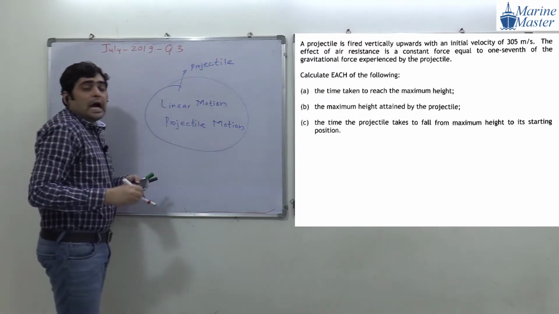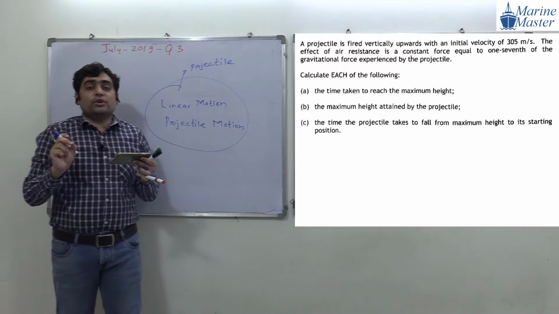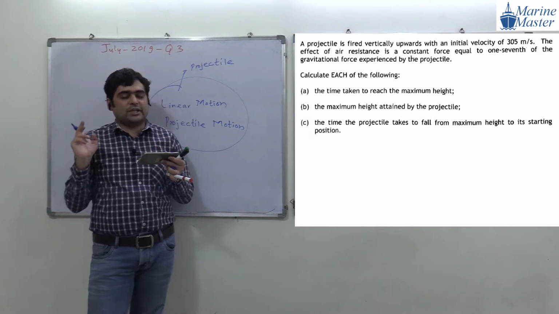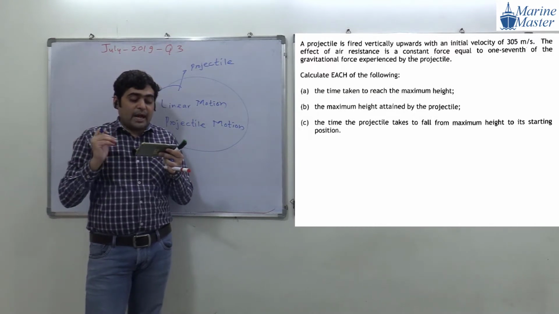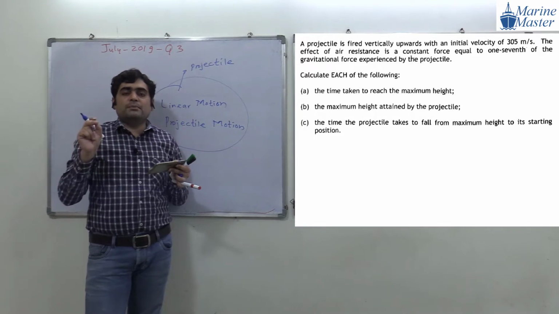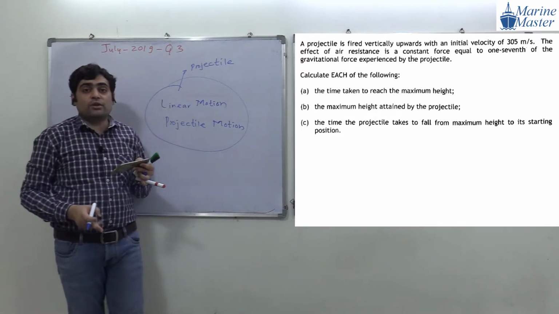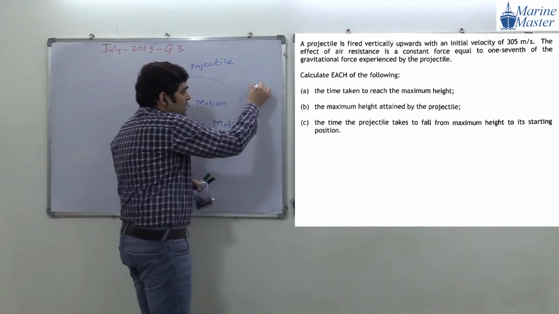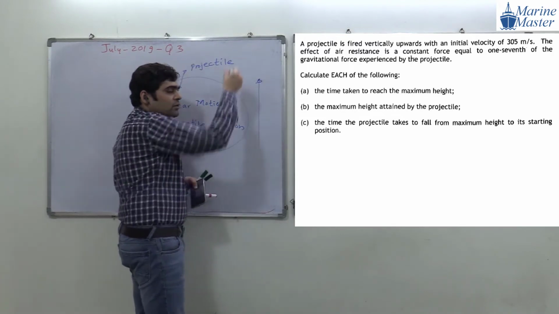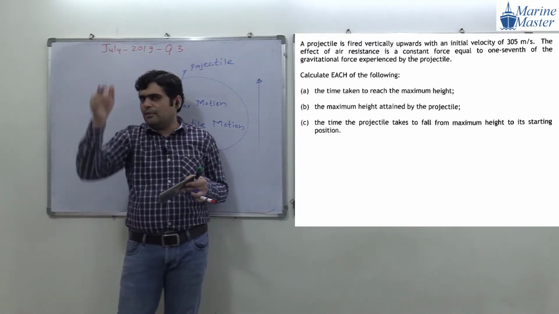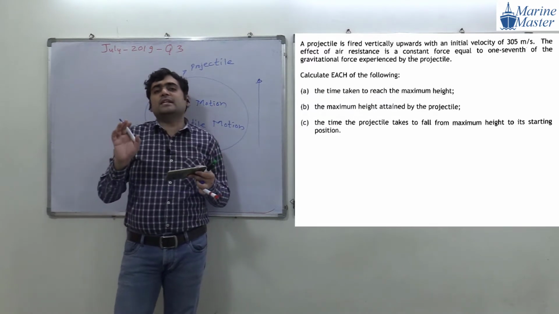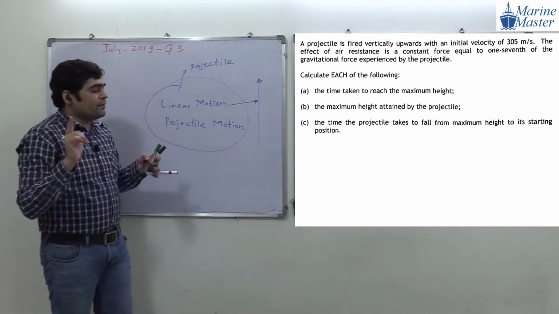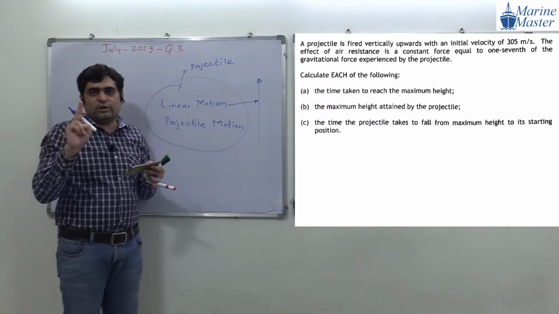Now you may think, out of these two chapters, the question is of which chapter? Now see the scenario. How to identify whether the question is from linear motion or projectile motion? See, here the projectile is fired vertically. Fired vertically means the motion of the projectile is vertical motion. It may be upward or downward. So whenever we have a vertical motion of the projectile, it means it is linear motion. Guys, are you getting my point?